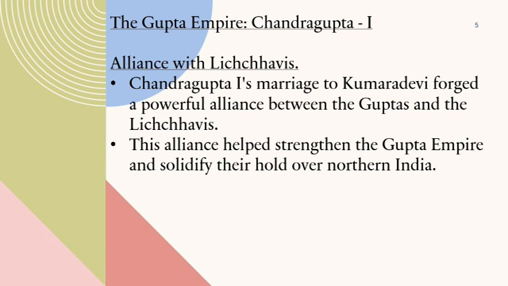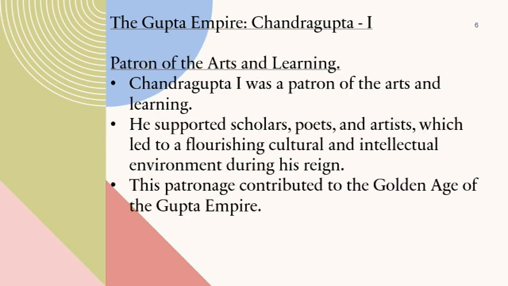Alliance with Lichchhavis. Chandragupta-I's marriage to Kumaradevi forged a powerful alliance between the Guptas and the Lichchhavis. This alliance helped strengthen the Gupta Empire and solidify their hold over northern India.